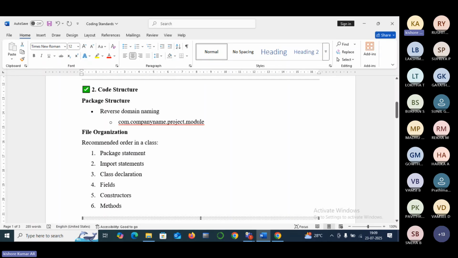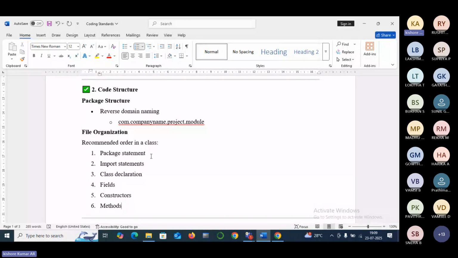While writing the code, this is how you need to follow. The package statement must be the first statement. If you want to create a user-defined package, then the package statement must be the first statement, after which you can write your import statements, then the class declaration. In the class, you can write your own members, then constructors, and then it must be followed by methods. So this is the coding structure you need to follow while writing a program in Java.